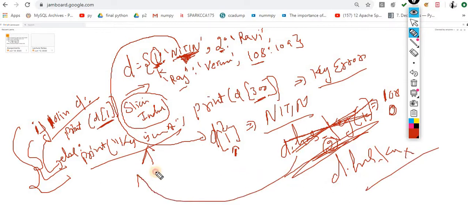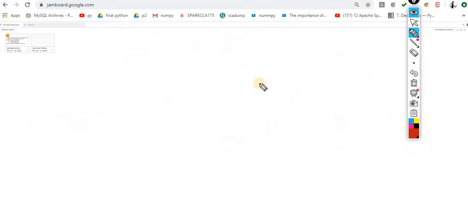So this is the very basics to understand about the dictionary. Let's move further and take a very simple example. Write a program to enter name and marks in a dictionary and display the information on the screen. A very simple program that I am showing you.